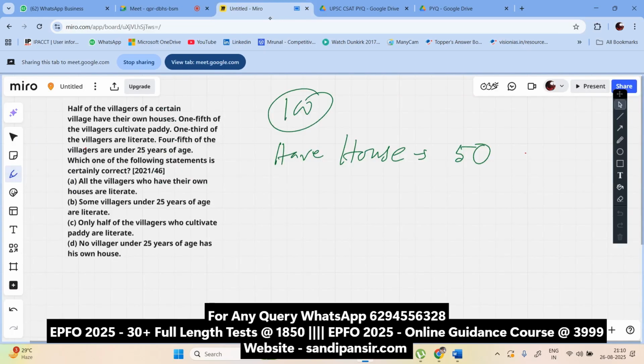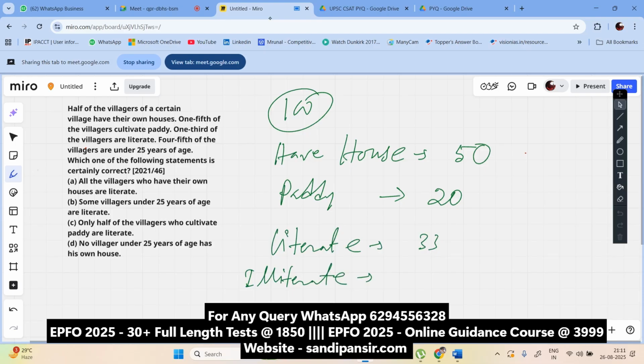Now, 1/5 of the villagers cultivate paddy. That means paddy, how much? 20. 1/3 of the villagers are literate. Literate 33 and illiterate 66. 4/5 of the villagers are under 25. 4/5 means 80. Under 25 is 80 and above 25 is 20. That's my overall structure of the village.